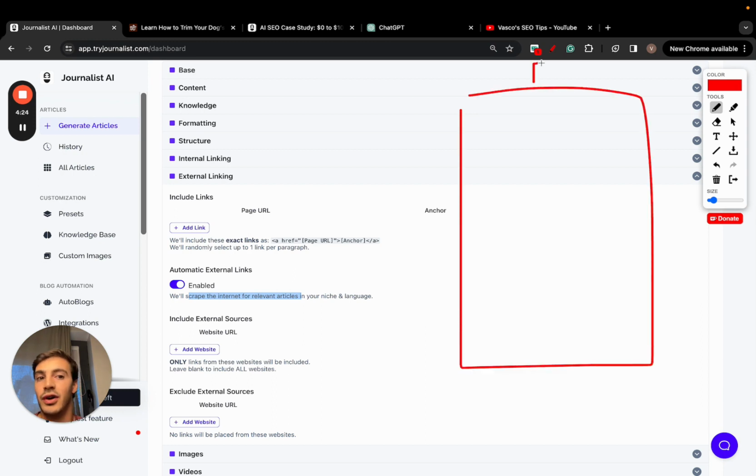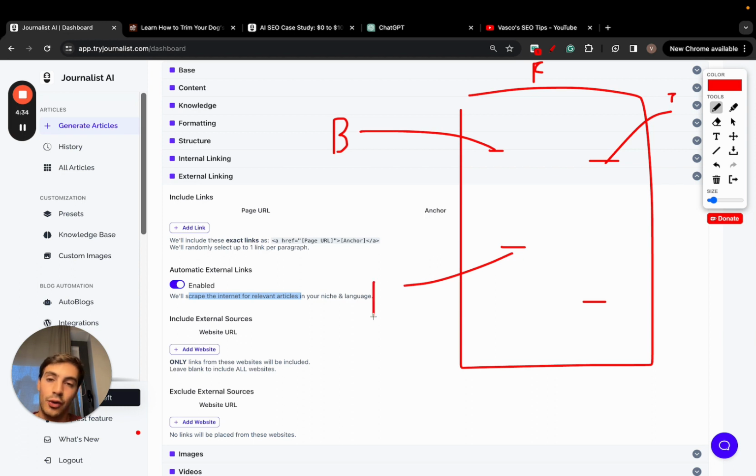So again, we write the article. Let's say this is an article about finance, for example, and we're going to add links scattered throughout it. These links are going to be linking out to maybe Bloomberg, maybe TechCrunch, maybe Investopedia, all these authoritative publications in your niche. And none of this is going to be random. For example, let's say this paragraph talks about the best stocks to buy in 2024.